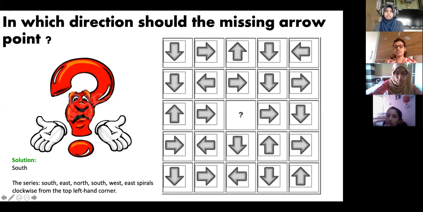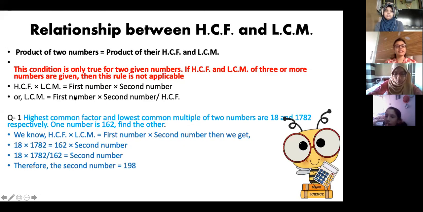See this formula. You have to just learn this formula. HCF into LCM is equal to first number into second number. This formula you have to use. So just write down this formula in your notebook: HCF into LCM is equal to first number into second number, because this is an important formula. Now using this formula, you have to solve the question.